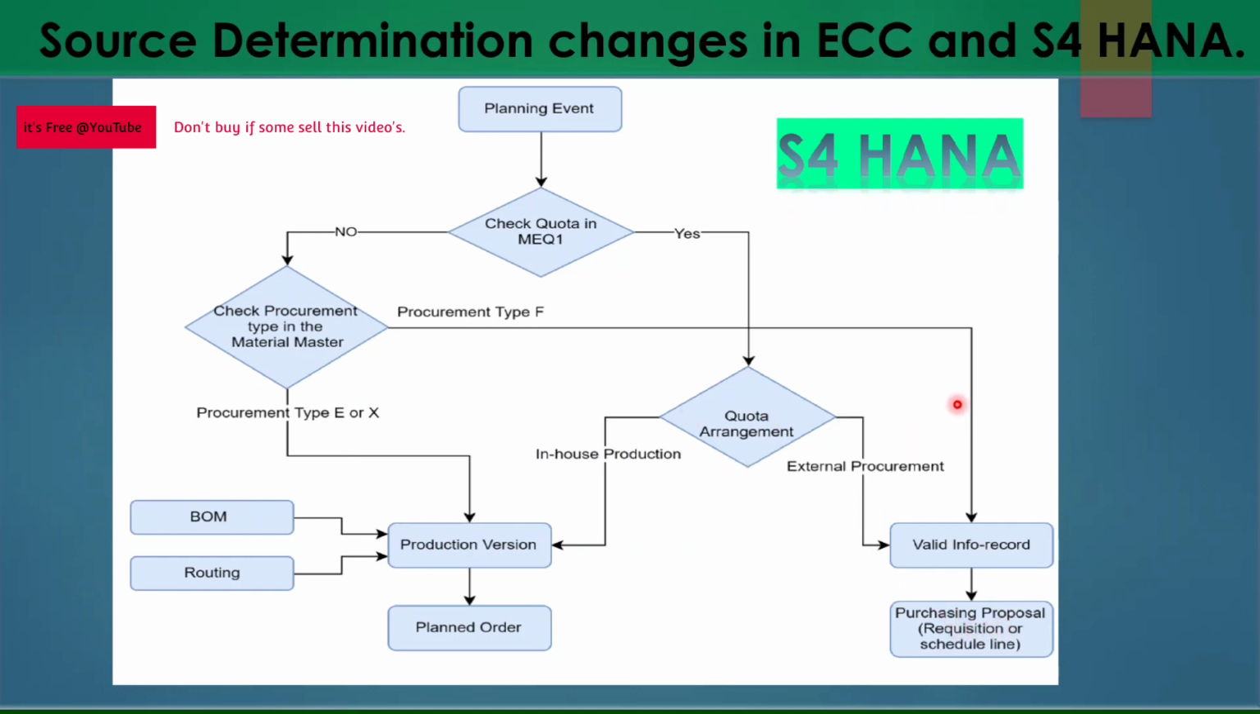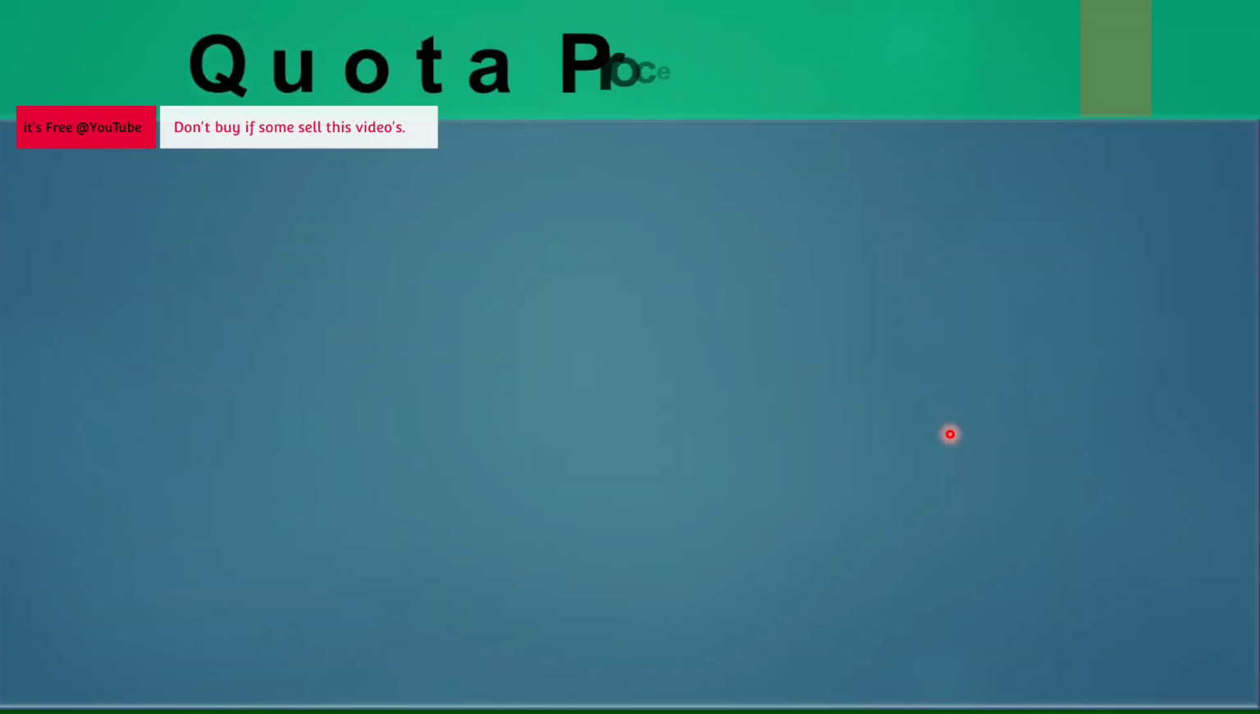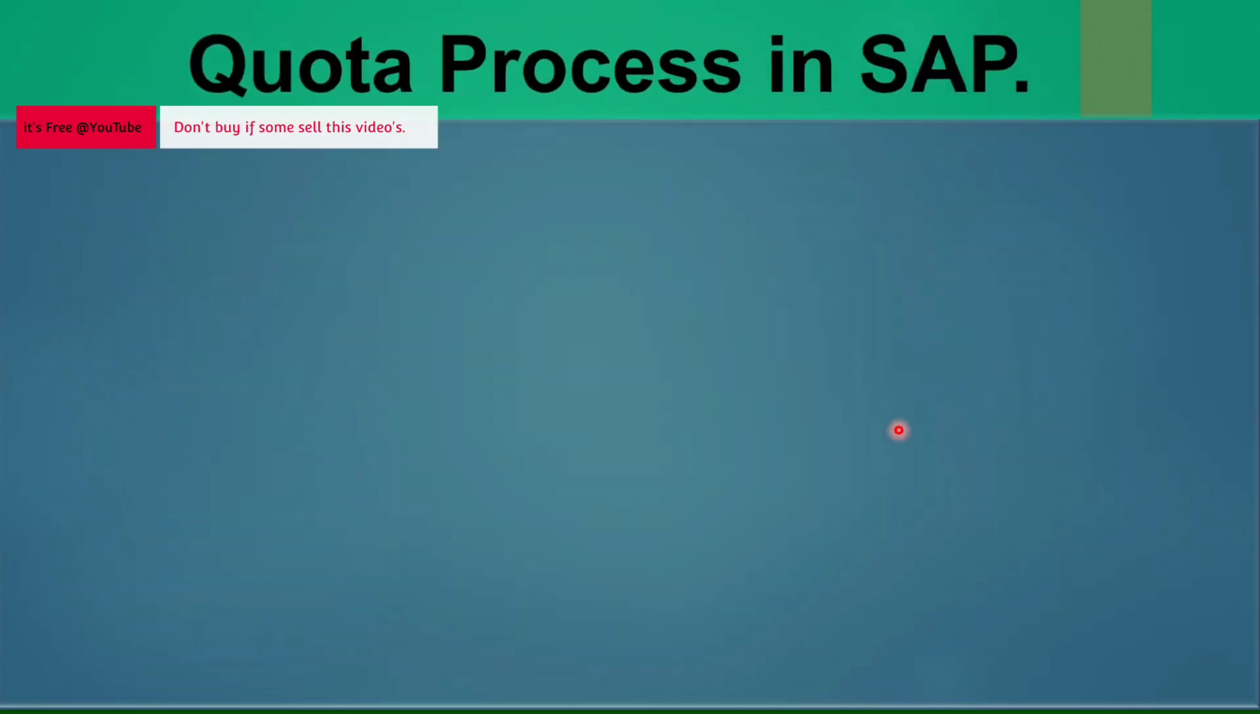So source list is no more mandatory in S/4HANA. That's the only difference from quota perspective in ECC and S/4HANA. Now we will go into the system. What is exactly the flow for quota agreement and what is exactly needed?